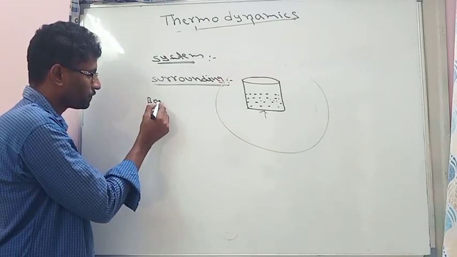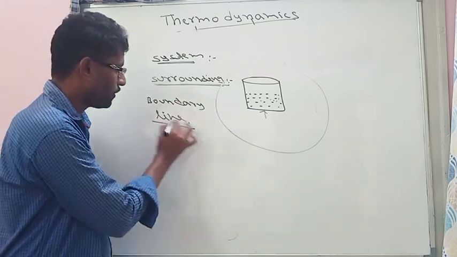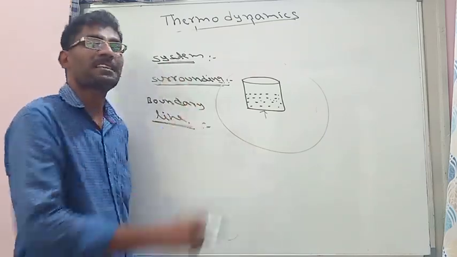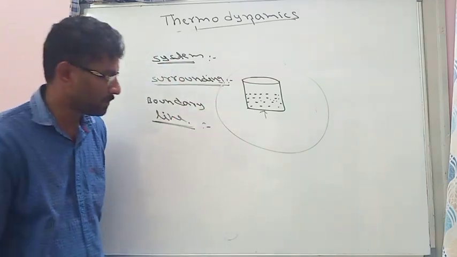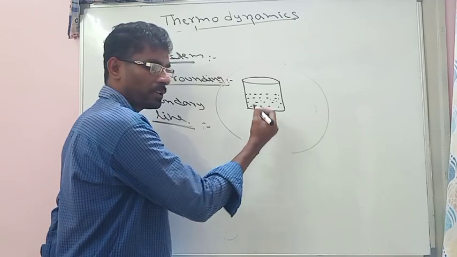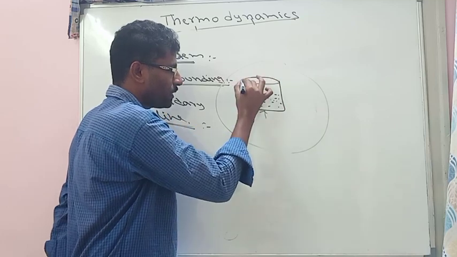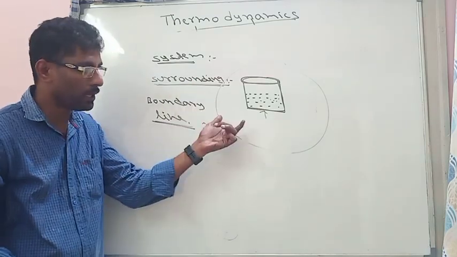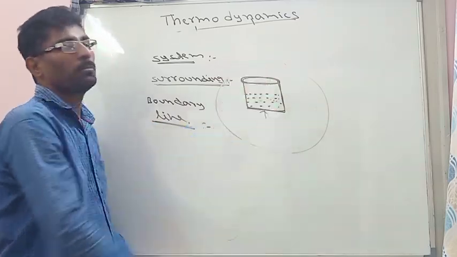Another definition, boundary line. What is the boundary line? It is an imaginary line between system and surrounding. Between system and surrounding, the transfer of energy will take place. Suppose this total is the surrounding. From surrounding to system we are heating, so heat is transferring. Transfer of heat takes place from surrounding to system through this beaker. Here this beaker is called the boundary line, because through the beaker energy is transferring between system and surrounding.